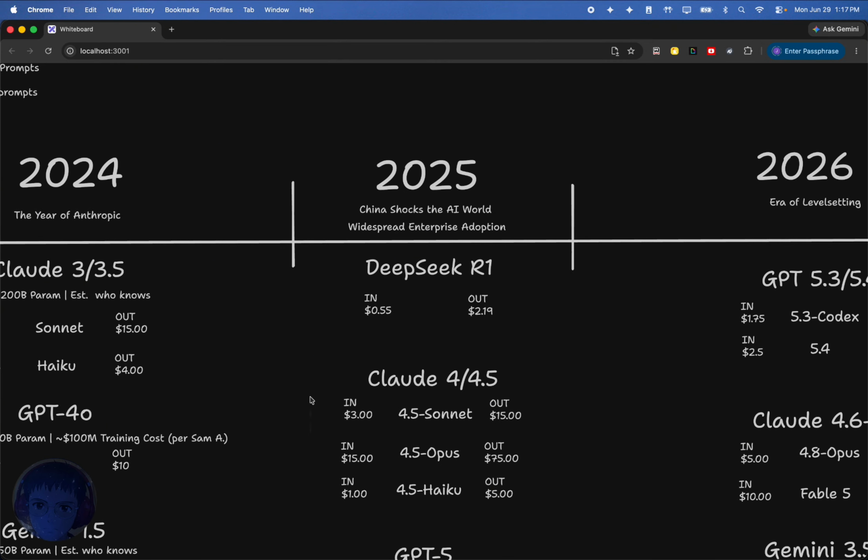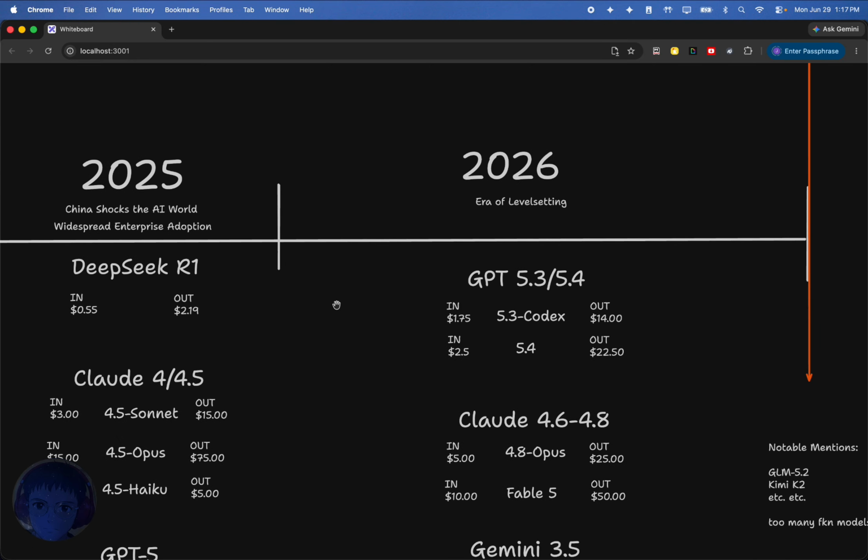You weren't thinking about cost. It was just the greatest time ever. In 2026, now we're starting to realize, okay, we do got to think about this a little bit. And so that's why I call it the era of level setting.